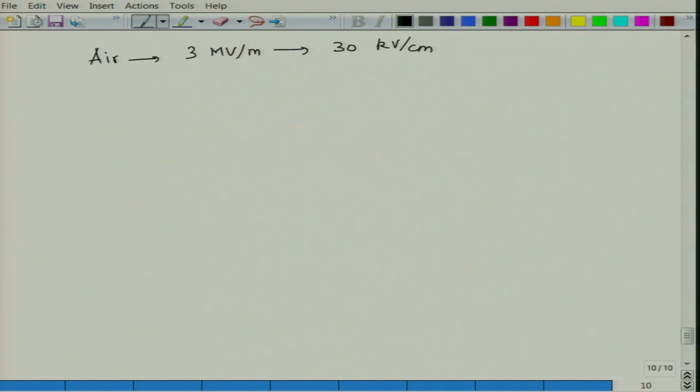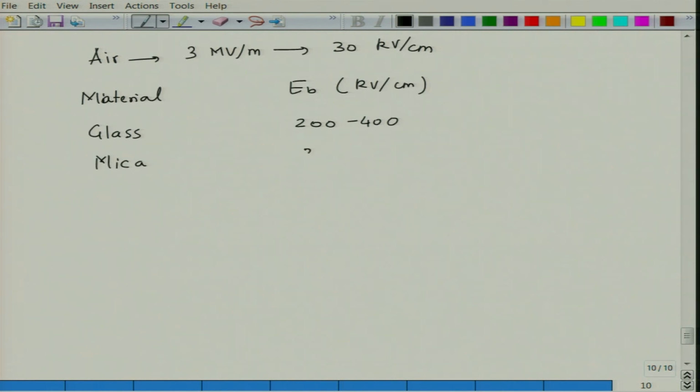Now if you compare certain materials, we have materials and their EB, in kV per centimeter. Glass has a value of 200 to 400. Mica has a value of about 200 to 700.